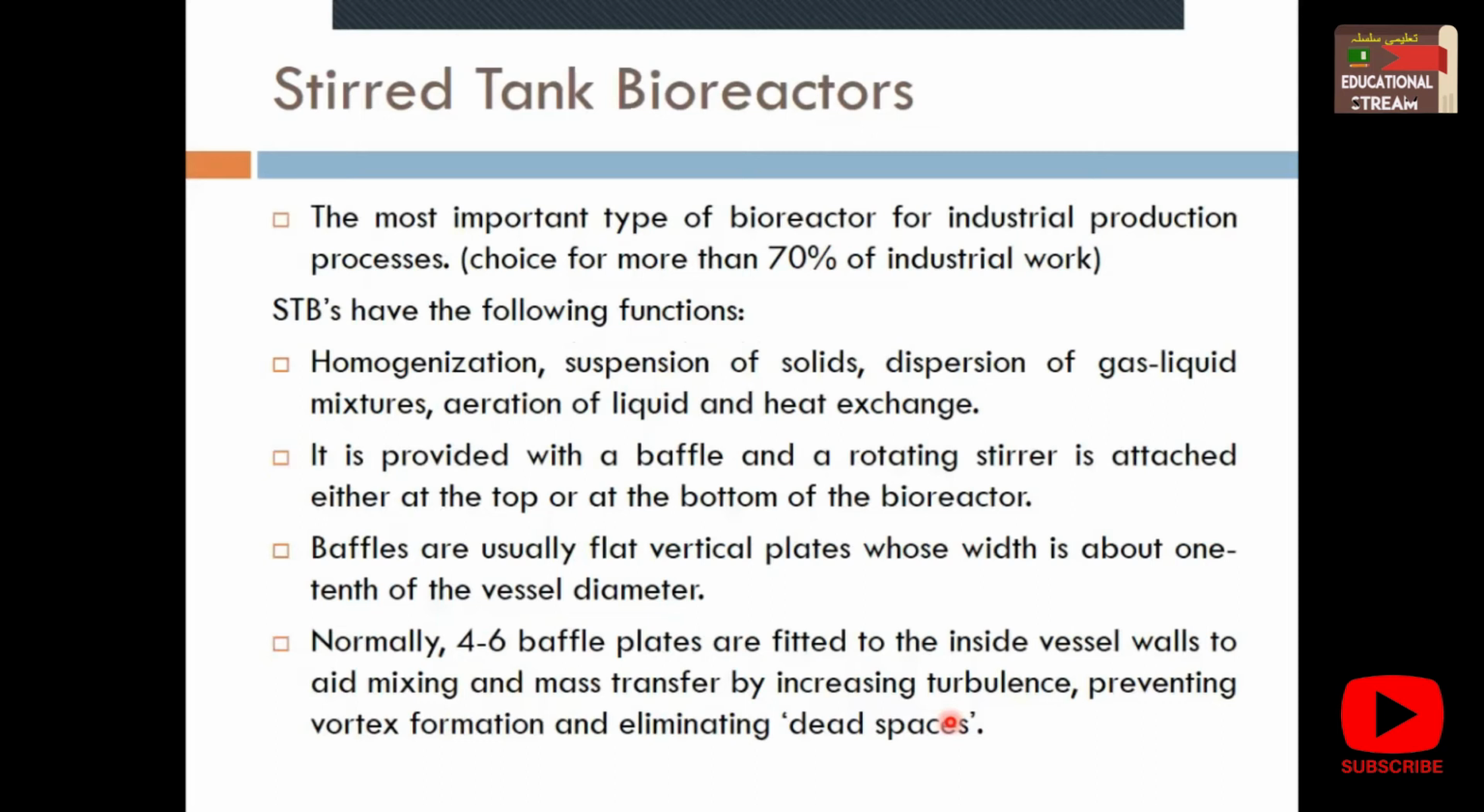Next, the first bioreactor is the stirred tank bioreactor. This is the most important type of bioreactor for industrial production processes, and 70% of industrial work uses the stirred tank bioreactor. As the name shows, there is stirring, and the stirring is because of mechanical impellers, shaft and baffles. The function of the STB, or stirred tank bioreactor, is homogenization. Obviously, there are baffles, impellers, and motor driven stirring.